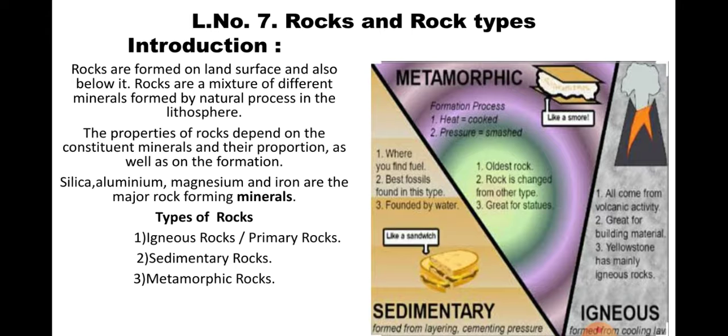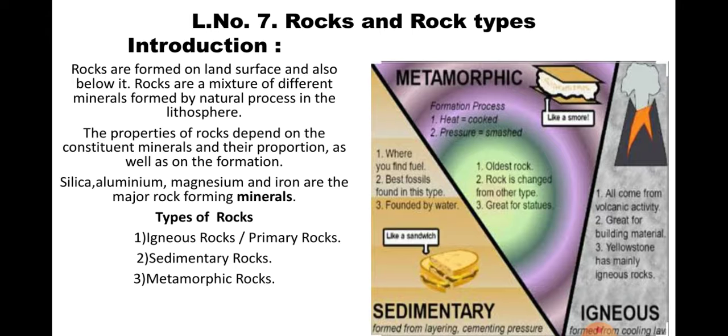The minerals formed below the crust, below the lithosphere, are silica, aluminium, magnesium and iron, which are the major rock-forming minerals. These names I just told you, silica, aluminium, magnesium, iron, form the rocks.